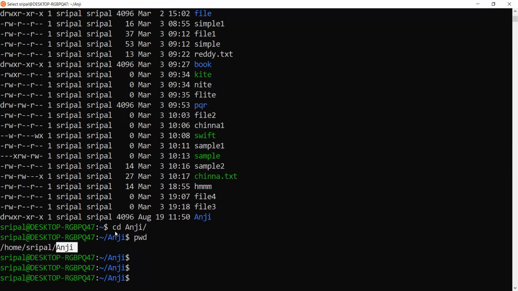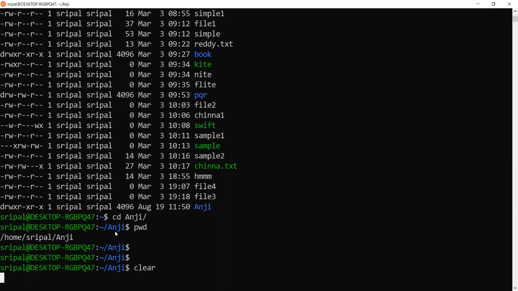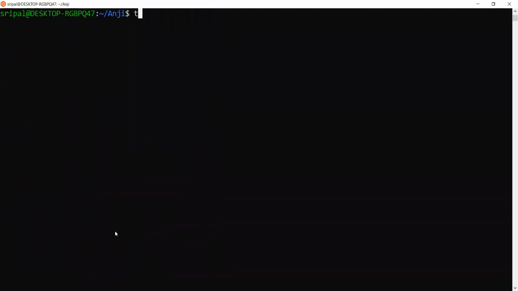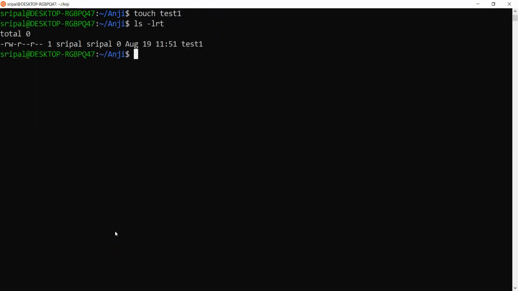If you recall, we used a command called touch a few minutes back, right? I'm using it to create an empty file, test1. If I do a listing here, you should be able to see the test1 file.